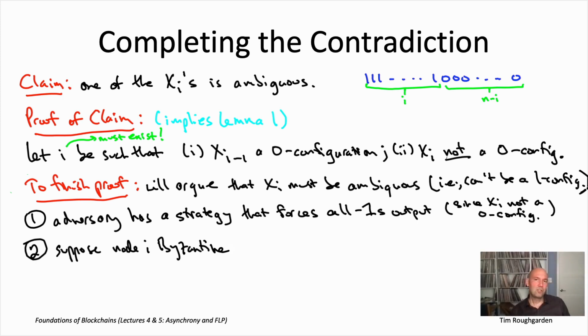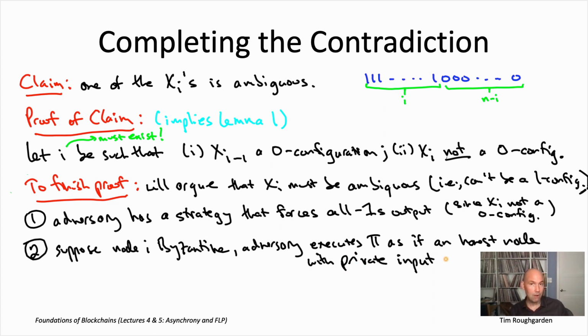Now, because we're in the configuration xi, this is where node i's true private input is 1. If i was an honest node, it would be honestly following the protocol pi, fully acknowledging that its private input is 1. However, if the node is Byzantine, an alternative thing it could do is follow pi honestly under the pretense that its private input was actually 0, which it's not, remember. The Byzantine node could in effect flip it from 1 to 0 in its mind and then follow pi honestly.